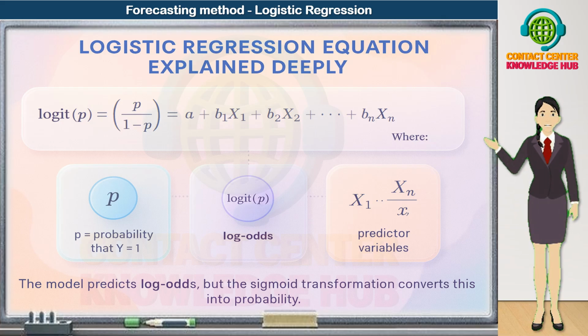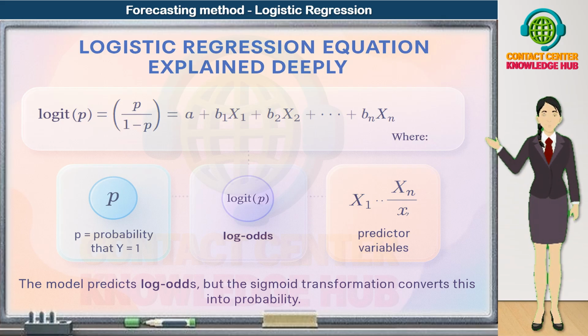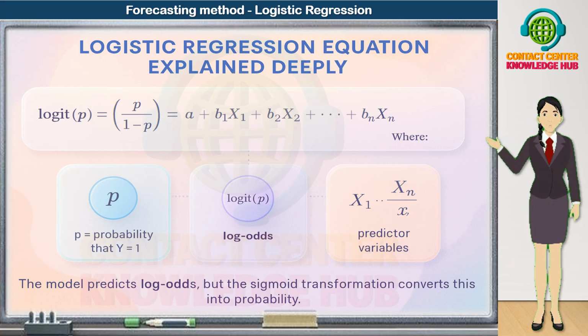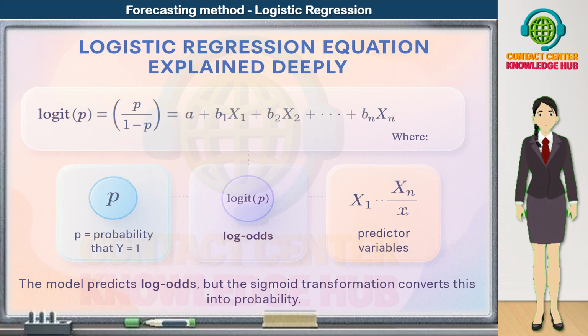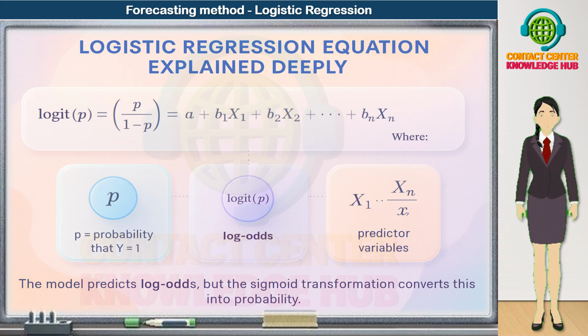So the workflow is: take the predictors and combine them linearly, A plus B1 X1 plus B2 X2, and so on. Interpret that as the log odds of the event. Pass it through the logistic function to get P, the actual probability. In short, the model first predicts log odds, and then the sigmoid transformation converts those log odds into a usable probability that we can act on for classification, risk scoring, and decision making.